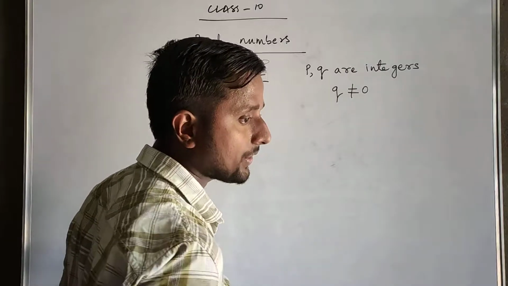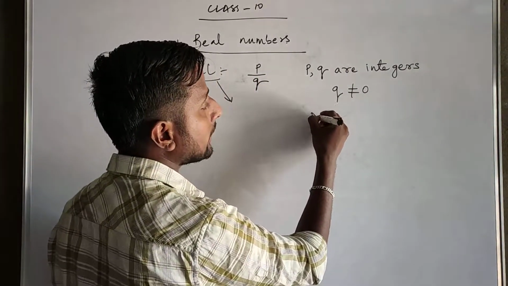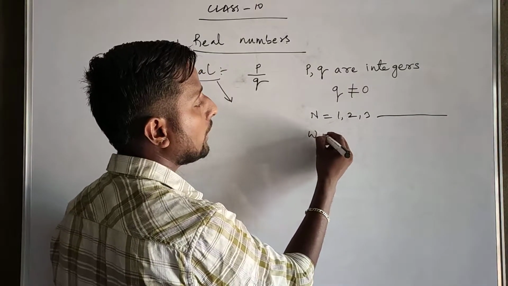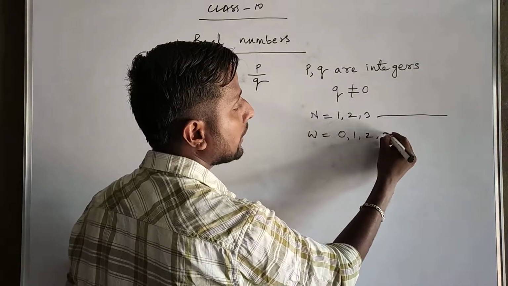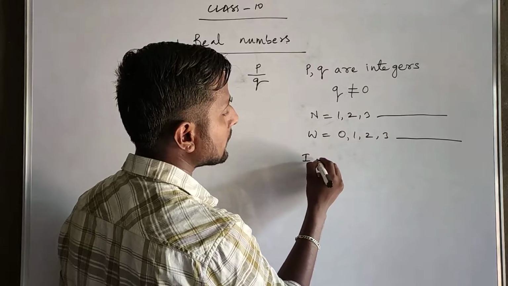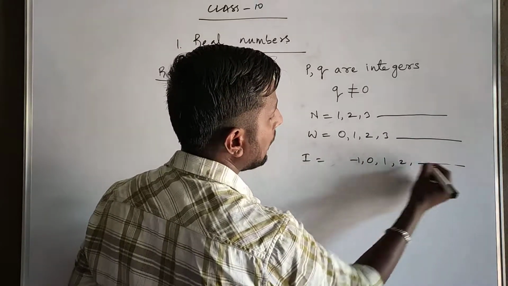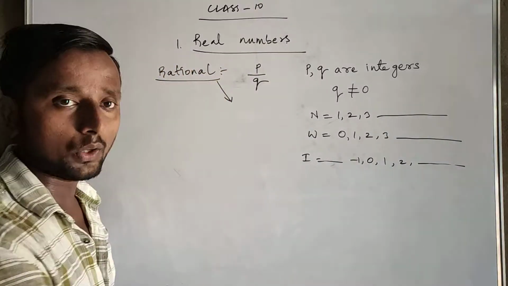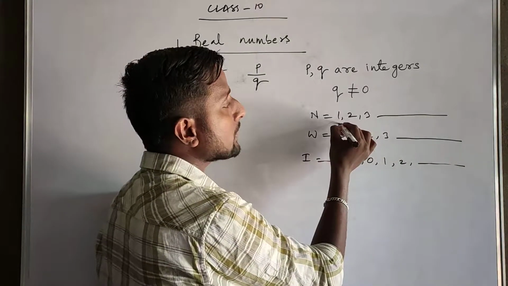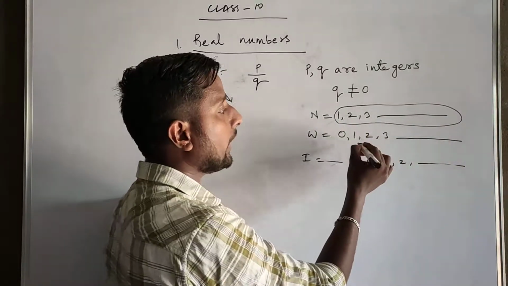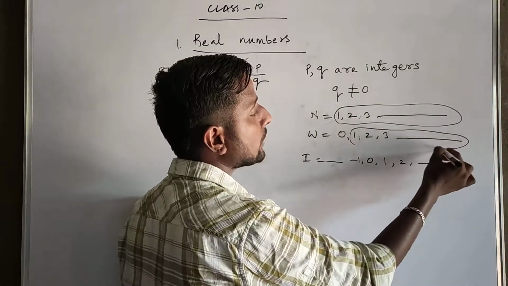Now, natural numbers I said 1, 2, 3, and so on. Whole numbers I said 0, 1, 2, 3, and so on. Integers I said minus 1, 0, 1, 2, and so on. If you look, the natural numbers 1, 2, 3 are there in the whole set also.